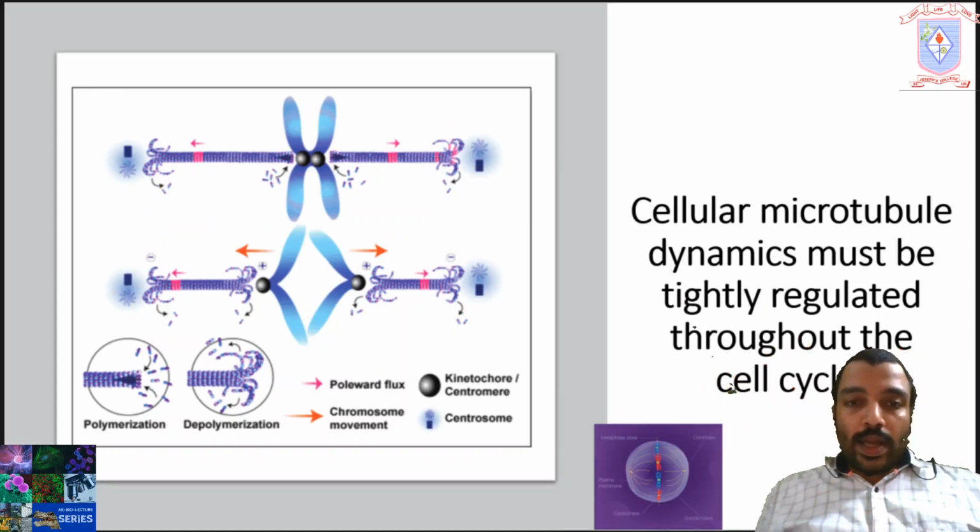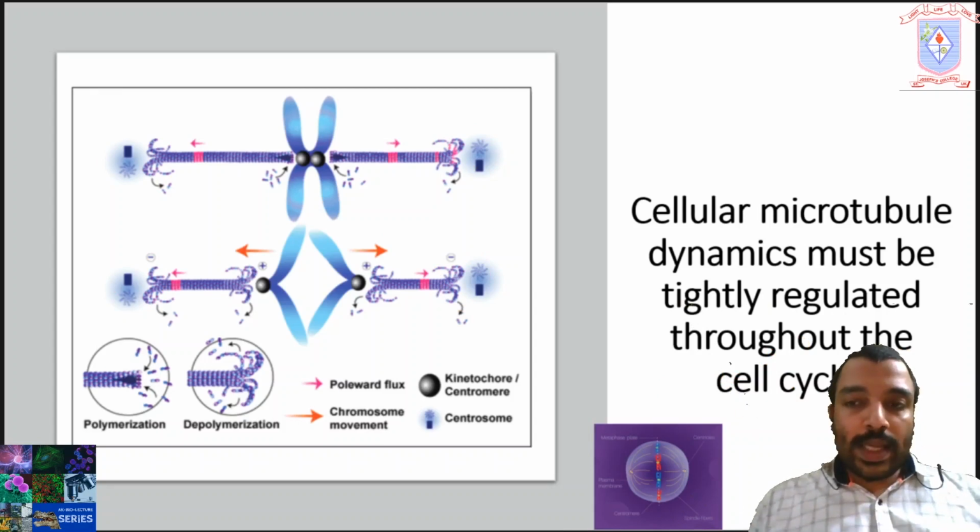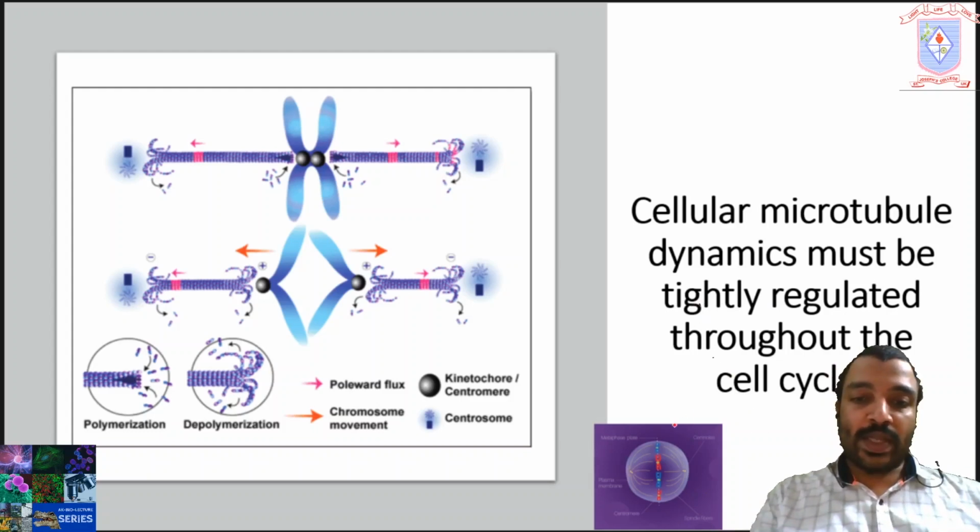Okay. Then let's look at the rate of polymerization and depolymerization of spindle fibers in metaphase and anaphase.